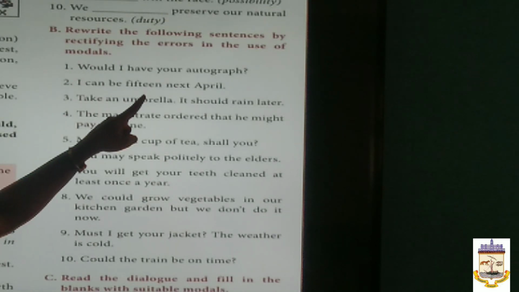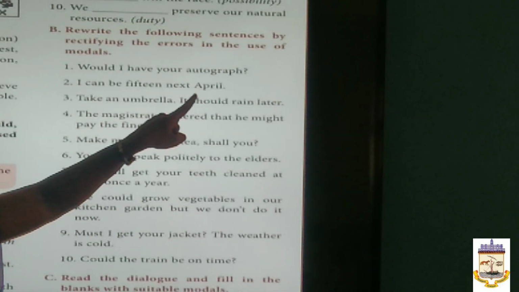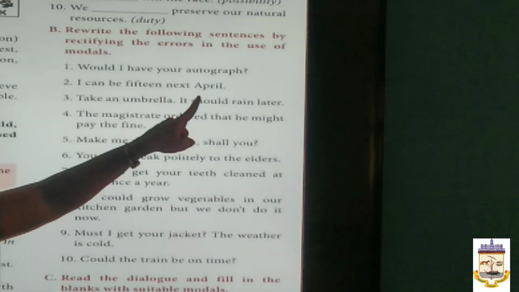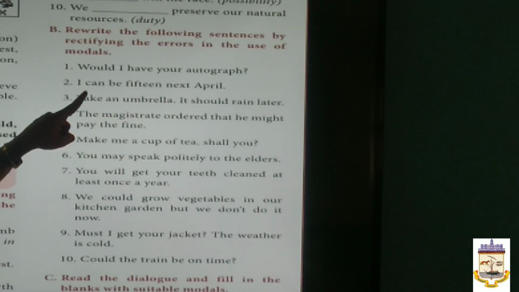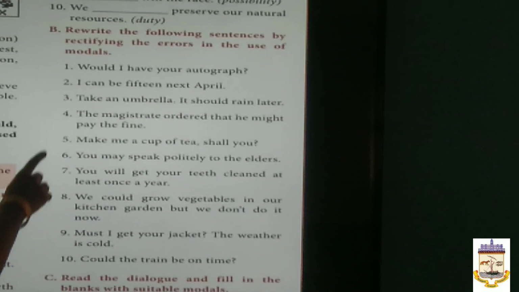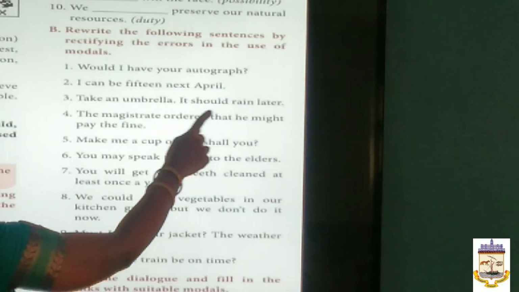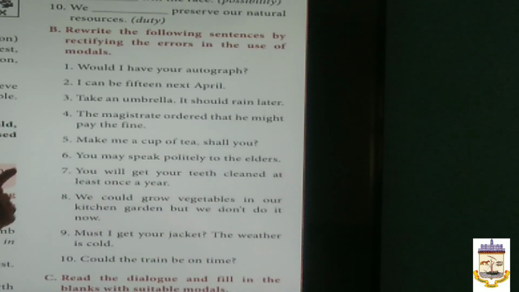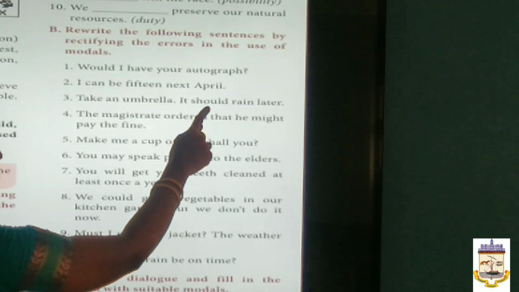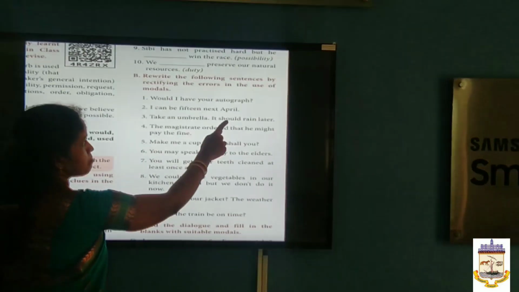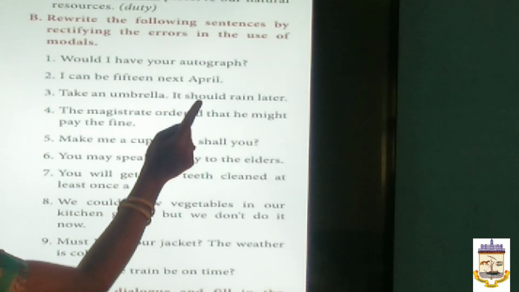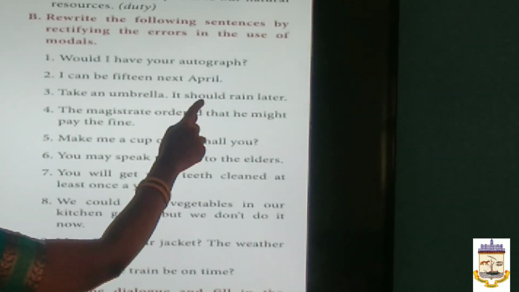I can be 15 next April. See the word next April, so it's in the future. So, to show the future tense, we have to use will here. I will be 15 next April. Third sentence, take an umbrella, it should rain later. Should is not correct. We have to use may. It may rain later. Possibility. To show the possibility, we have to use the modal may instead of should.